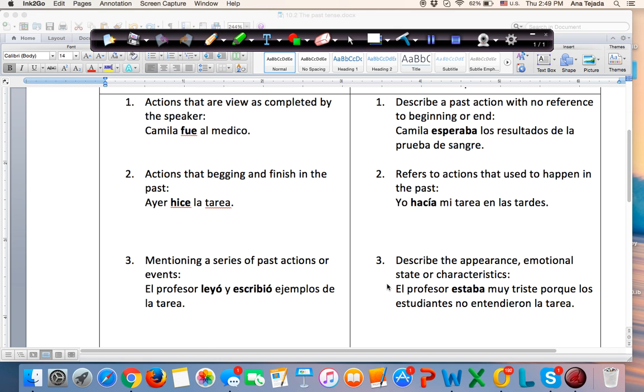These are all going to be in the imperfect when you're setting the background, setting that look, that feeling, that ambience. All that is going to be described in the imperfect. Let's look at the example. El profesor estaba muy triste porque los estudiantes no entendieron la tarea. We're talking about the teacher feeling sad. So since we're talking about an emotion, we're going to use the imperfect.